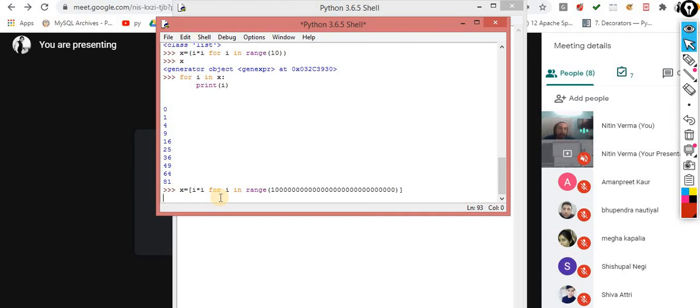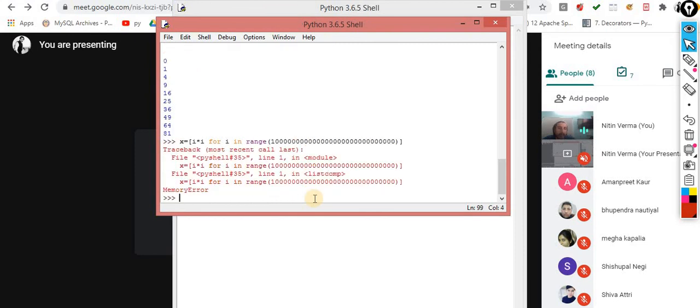Why so? Because inside a list comprehension, everything is stored inside the memory. It is calculating i into i and storing into memory, and at some extent the memory becomes very huge, and it will say memory error. If I wait for 5 or 6 minutes more, you can check the memory error, because this activity is not performed.